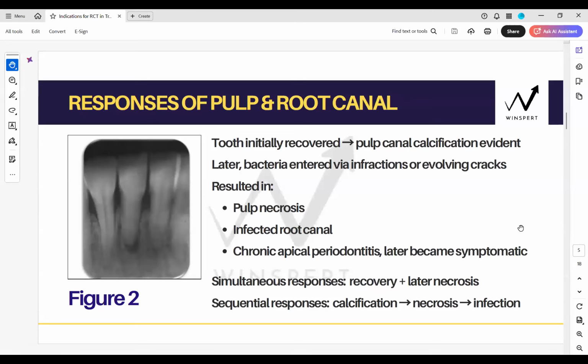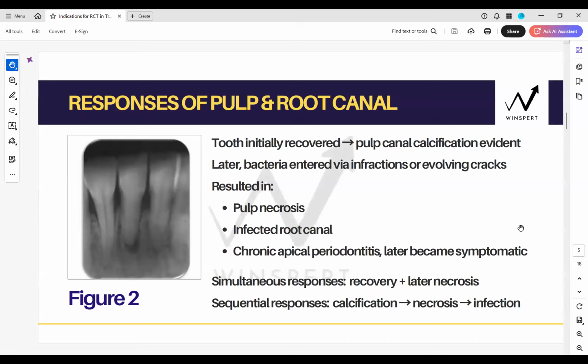So the learning point here is, see, before you frame questions, let's talk about it. What are the learning points, Anushka? Learning point is that yes, initially the favorable responses can become unfavorable, right? And it was not because of the injury, the primary source, but because of the bacterial ingress later on, it is the secondary infection. Clear for everyone? So yes, the favorable one can turn unfavorable, and because it's a secondary infection, it will be called secondary apical periodontitis, secondary acute apical periodontitis. Yes, it is on the history plus IOPA combined.